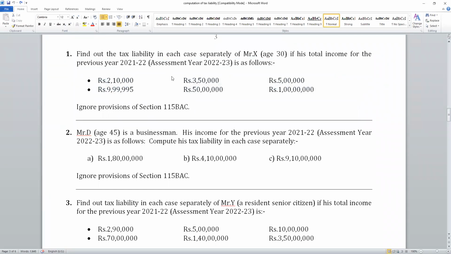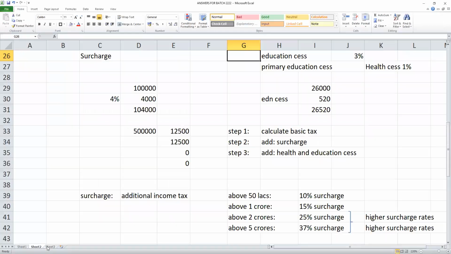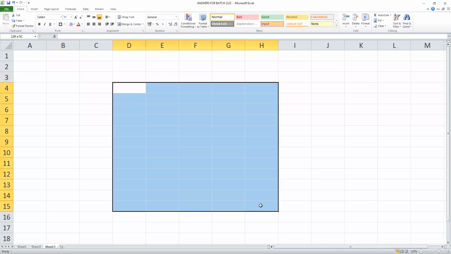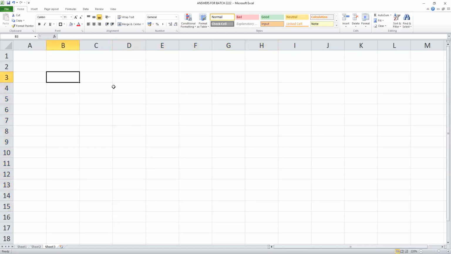Okay, now sum number 1. Students, don't copy this. The answer sheet will be sent to you through mail. The Excel sheet, whatever I am doing here, will be sent to you. You are required to copy it later. So first, sum number 1. Listen.